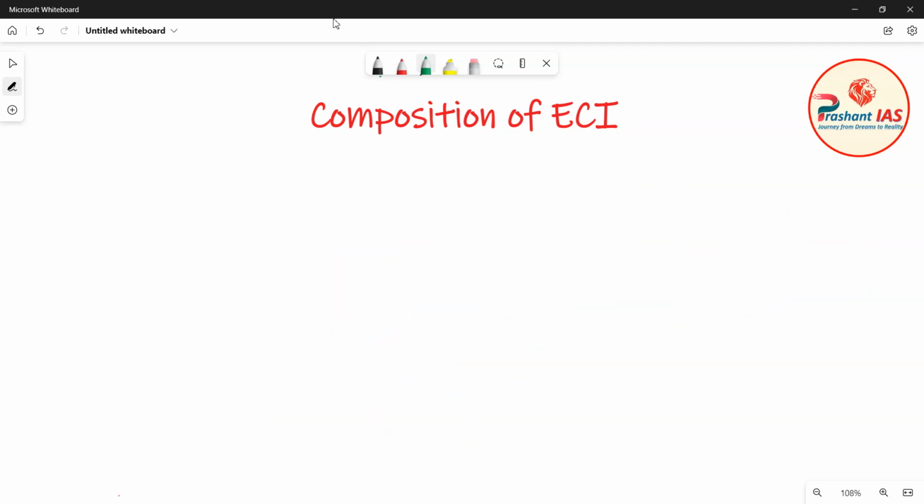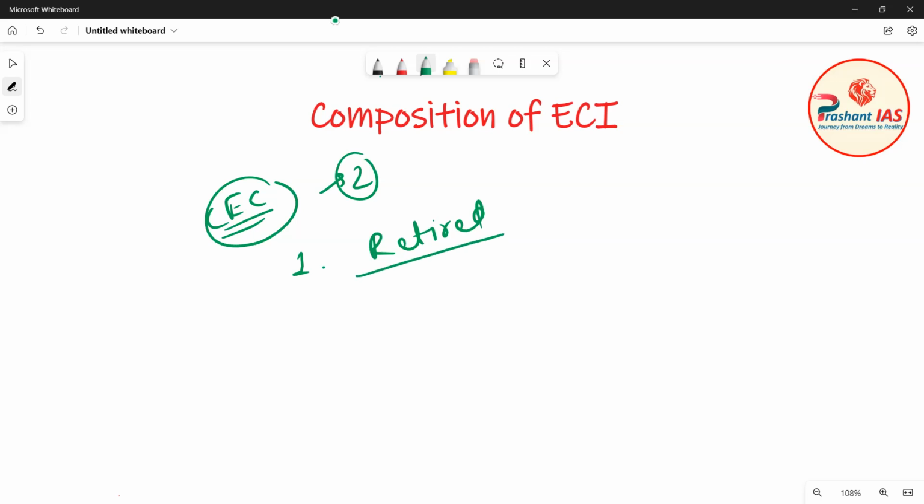Now friends, regarding the Chief Election Commissioner, there are two more important things you should know. The first thing is that if a person has retired after serving as the Chief Election Commissioner, then after his retirement he cannot hold any office of profit under the state.